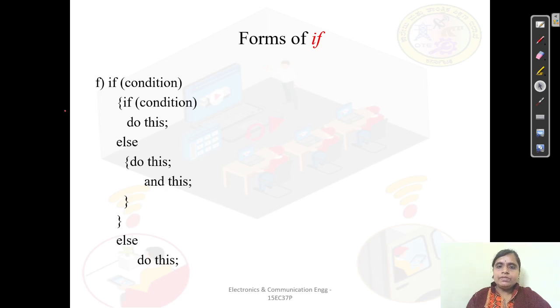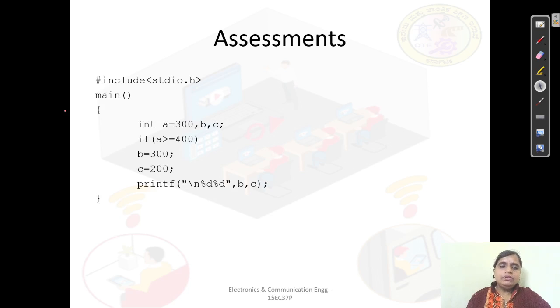So students, what we have studied is, as I said, the simple if statement, if else, nested if else, and the ladder, that is the else if statement. Based upon this, we can solve some simple examples here. That is your assessment. Okay students, just go through this program.